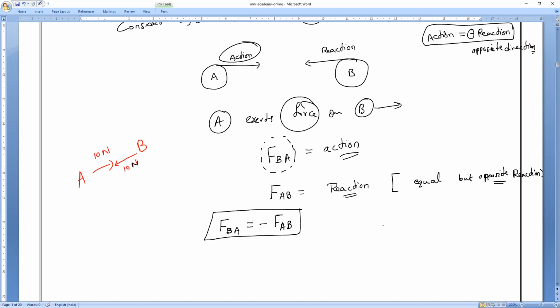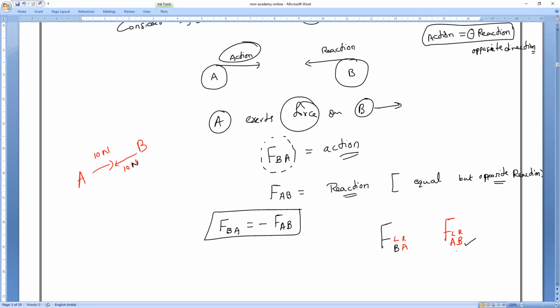See, again I'm saying F is force. B indicates the experiencing body. Who is experiencing the force is on the left. Who is going to exert the force is on the right. Please remember that. In the same way, if I write FAB, what do you mean by that? A is left, B is right. So who is exerting the force?